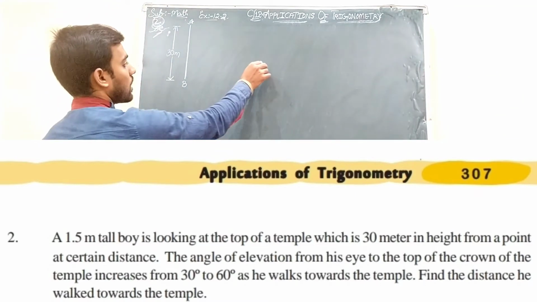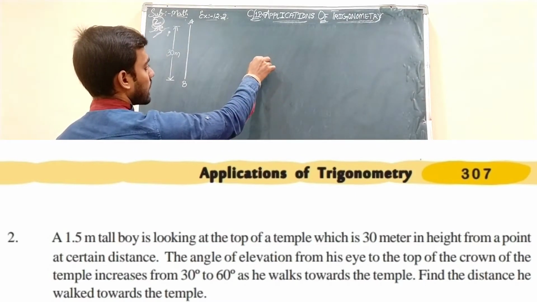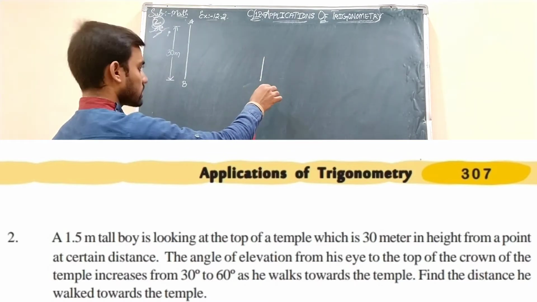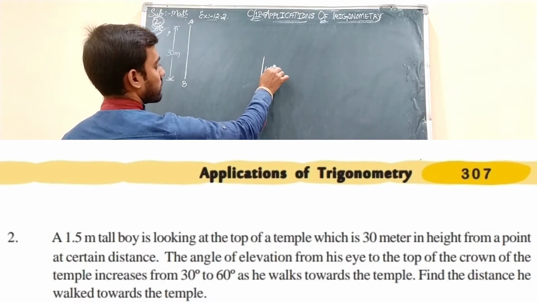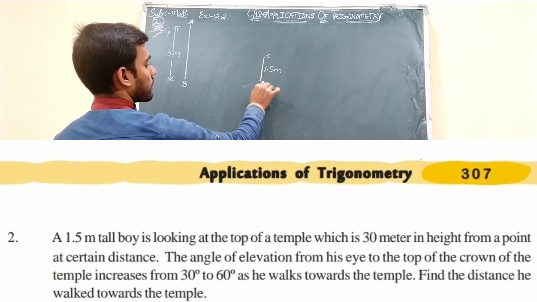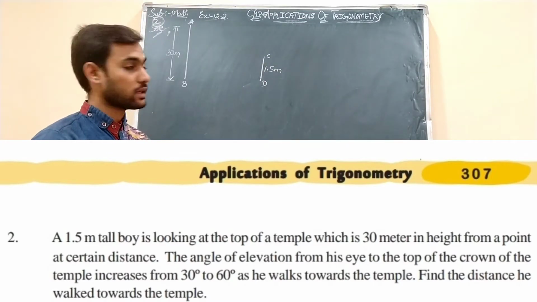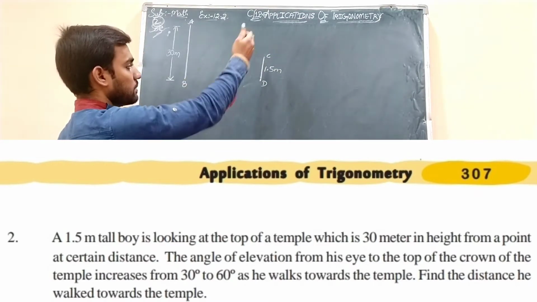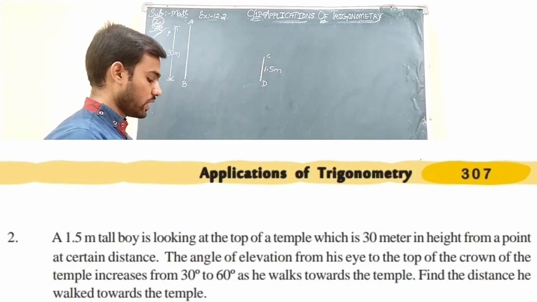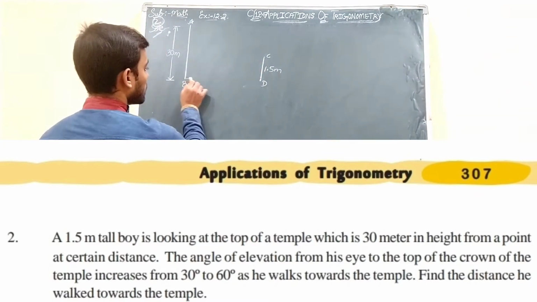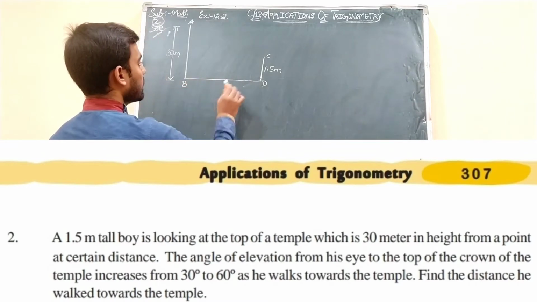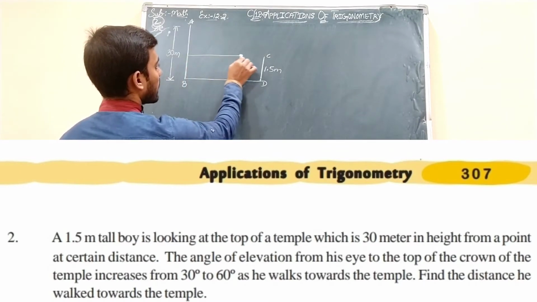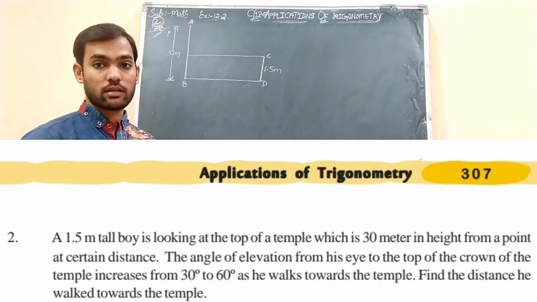Now the observer was, suppose, standing over here, whose height is 1.5 meters. This is the boy, A, B, C, D. This is the height of the temple, this is the height of the boy, which is 1.5 meters. Suppose this is the road. Firstly, we need to draw a horizontal, students. Remember this.